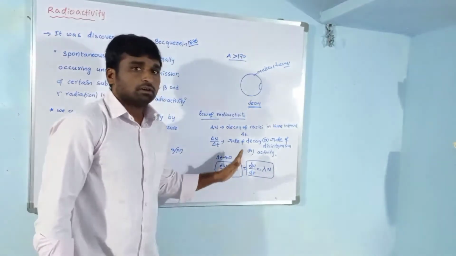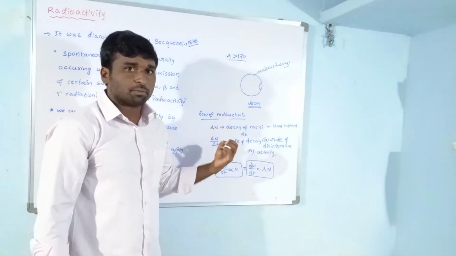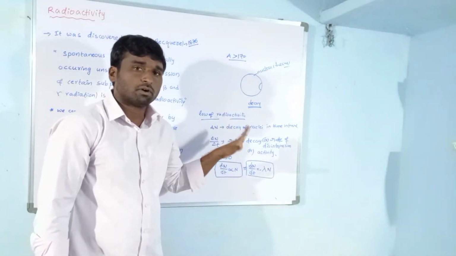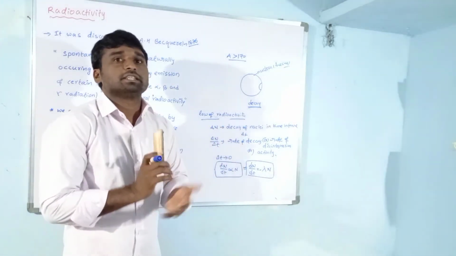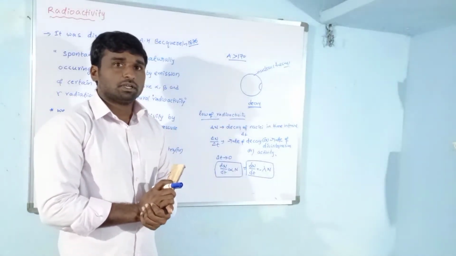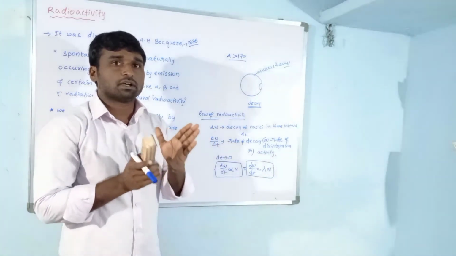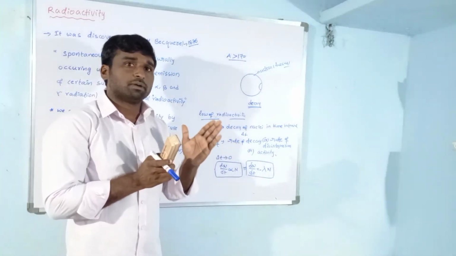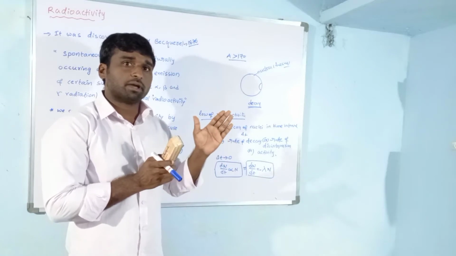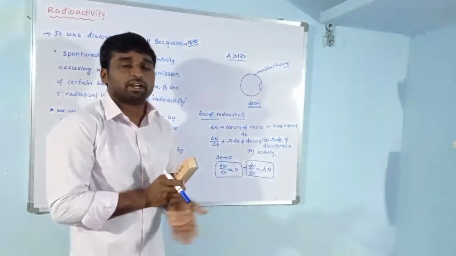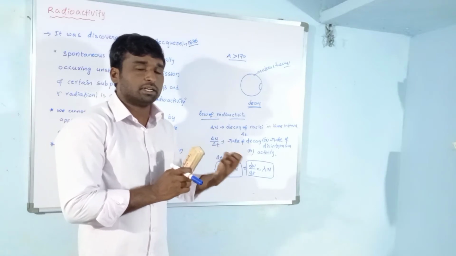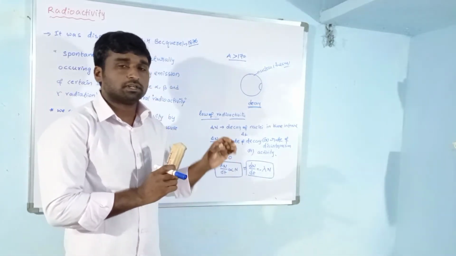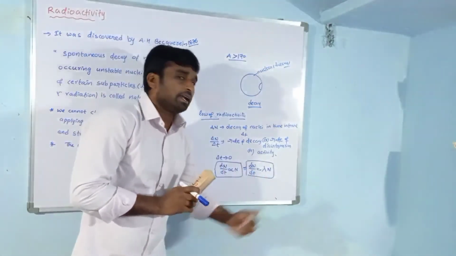When the radioactive decay process is occurring, the number of nuclei inside the material decreases. Suppose initially it has 1000 nuclei, after some time 900, then 800, then 700. In this way the number of nuclei inside that material decreases, and that decrement is indicated by the negative sign.